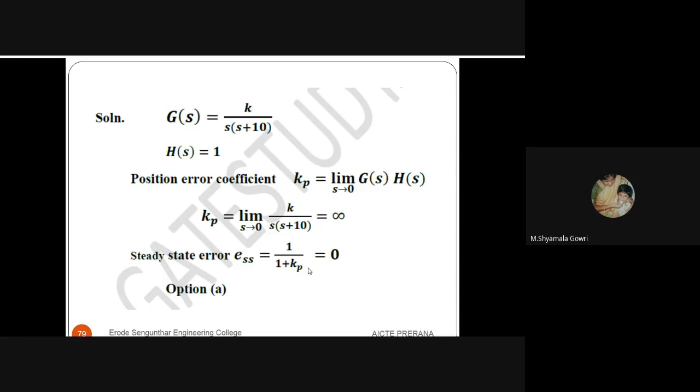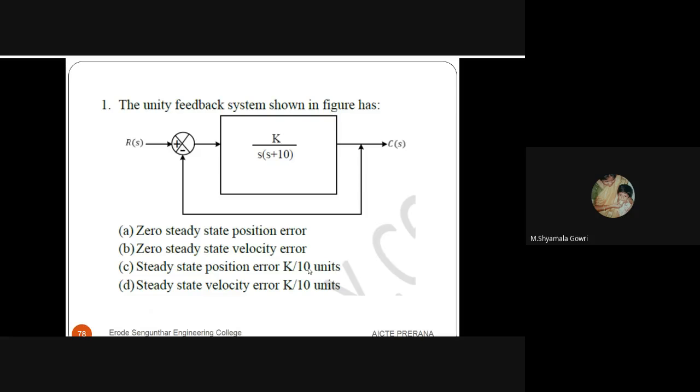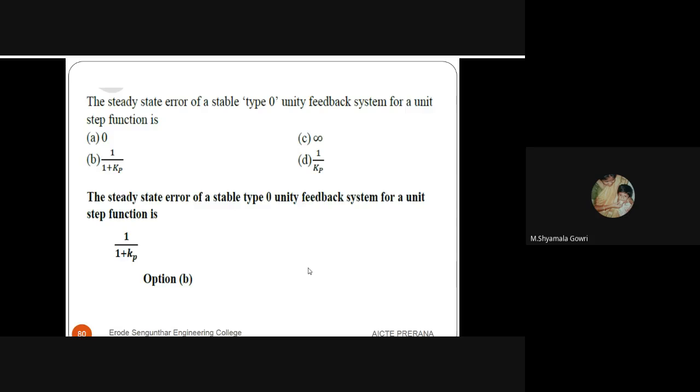Substituting G of s and H of s and putting s as 0, the denominator goes to 0, so Kp is infinite. Then the steady state error ess is equal to 1 by 1 plus Kp, which is 1 by infinity, around 0. So option A is right. It has 0 steady state position error.